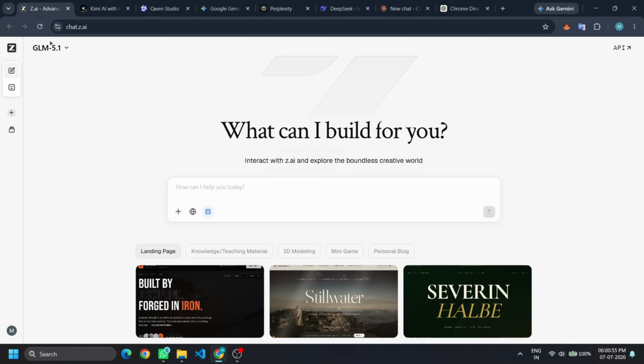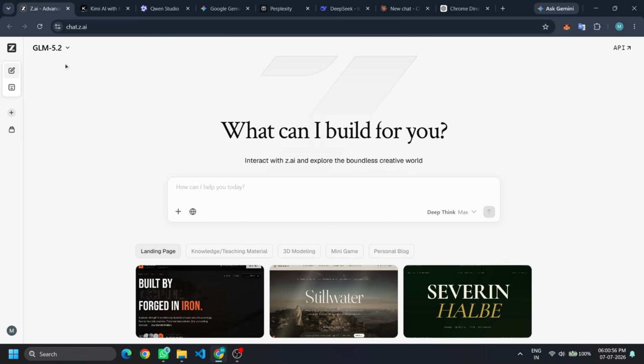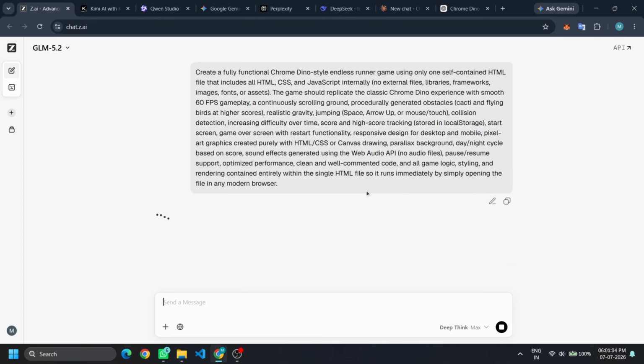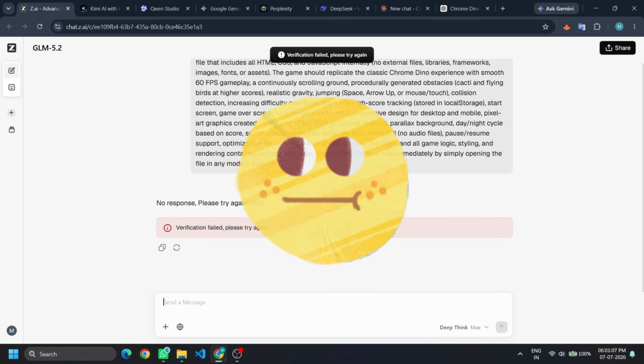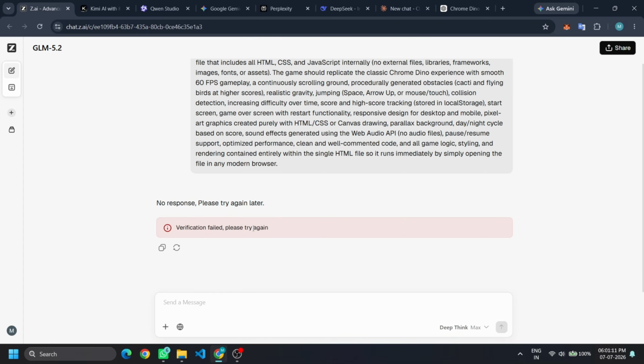First up, GLM. I'm using the latest GLM 5.2 model with DeepThink enabled. It earned bronze last episode. Can it climb higher today? Now paste the copied prompt and wait. Oh no, verification error. I tried 3 to 4 times, but it did not work. Let's jump to the second competitor.